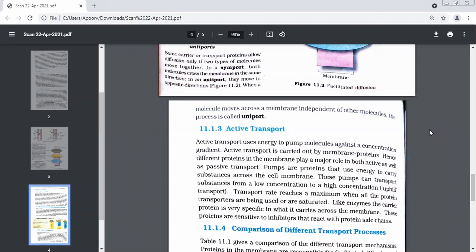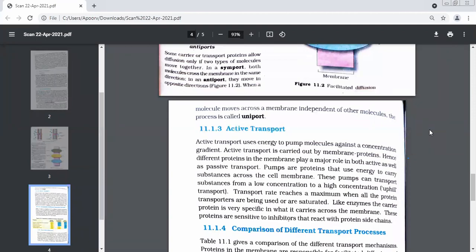So this kind of transport, which takes place with the help of special proteins called pumps and against the concentration gradient, is also known as which transport? Active transport.